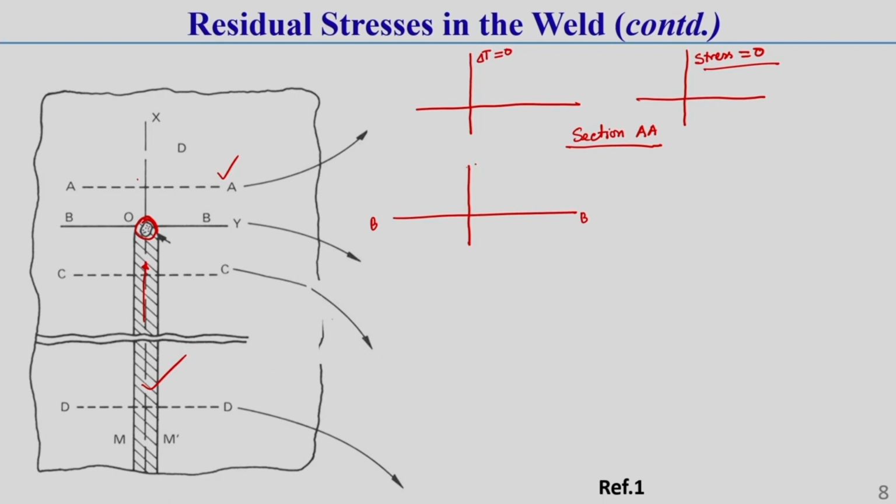Here there is a very high temperature, and let this temperature cross the melting point of the material. Along the width direction, this temperature gradually decreases, and after some distance it returns to room temperature. Let this be room temperature.